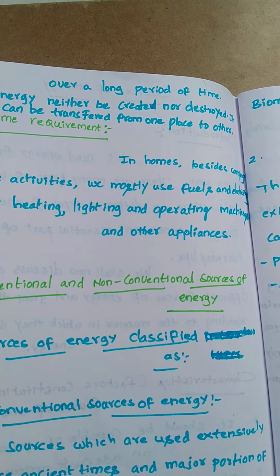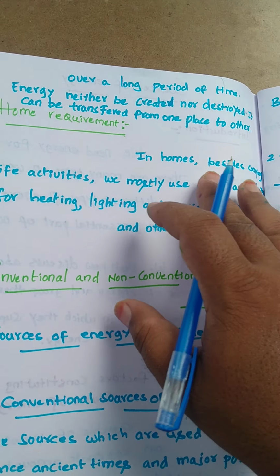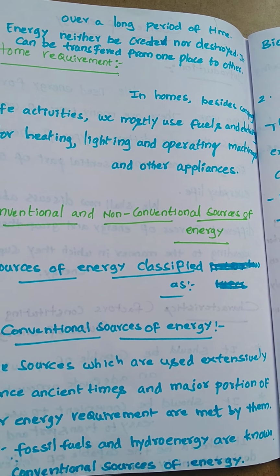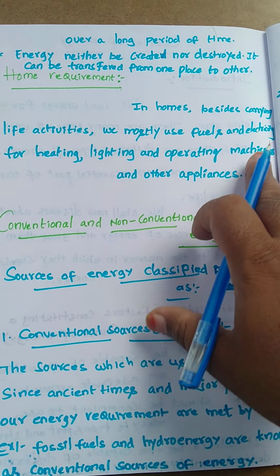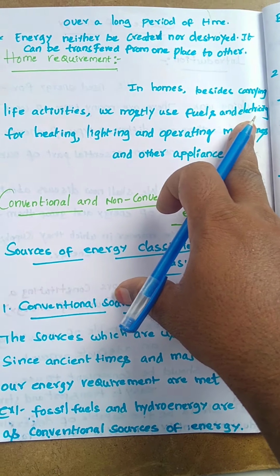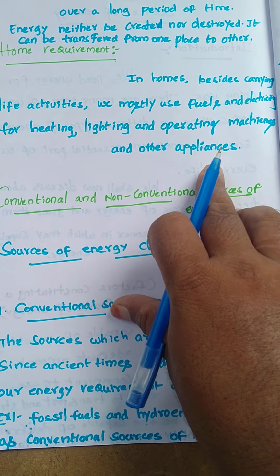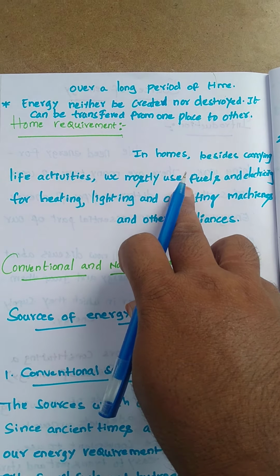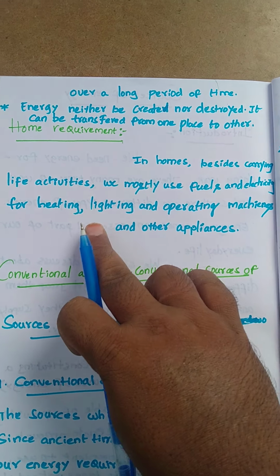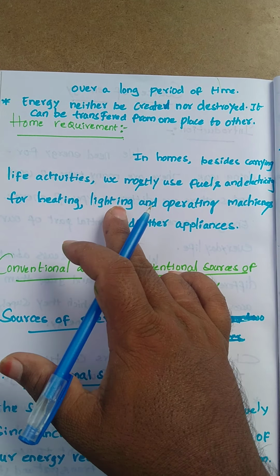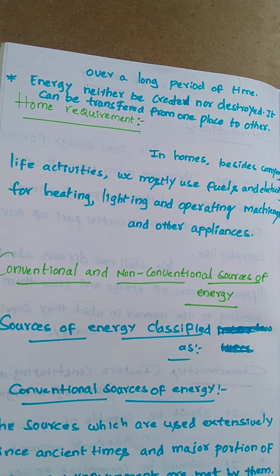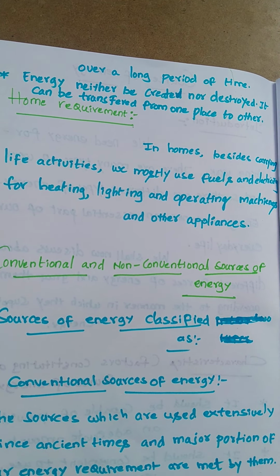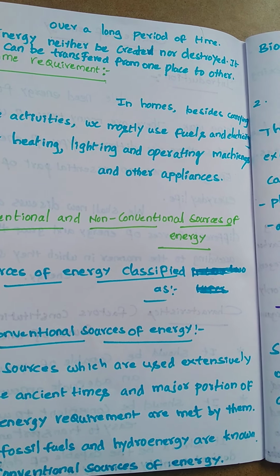And we know very well it is a common characteristic: energy can neither be created nor destroyed, and it can be transferred from one place to another. Now the home requirement. In homes, besides carrying out life activities, we mostly use fuels and electricity for heating, lighting, and operating machines and other appliances. Electrical energy is used for heating components like heaters, lighting devices, and operating machines. These are the different forms of energy, and we do different types of work in everyday life.